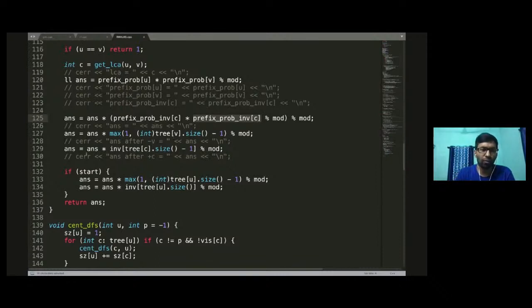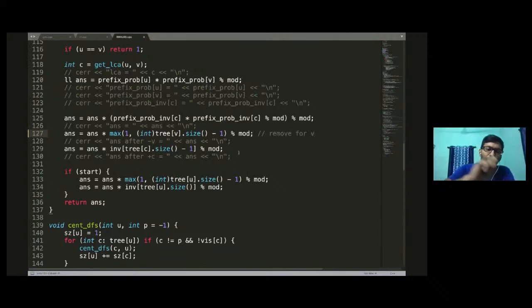And then of course you need to remove the answer for v, as I said, it should be parent of v. So instead of maintaining the parent of v, I am just removing the value for v here.